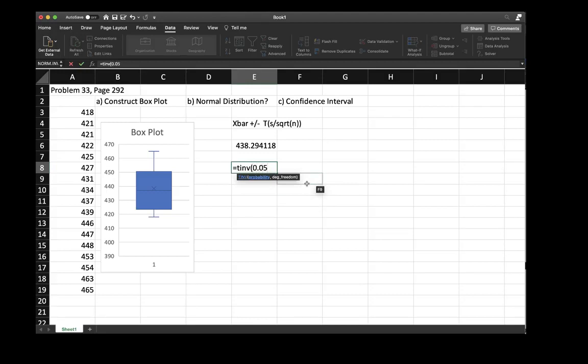0.05, and degrees of freedom, there are 17 data points here. 17 is n. So the degrees of freedom is n minus 1, so we're going to put 16. Now look what happens there. That gives me 2.11. Keep in mind, this is very similar to a standard normal distribution.